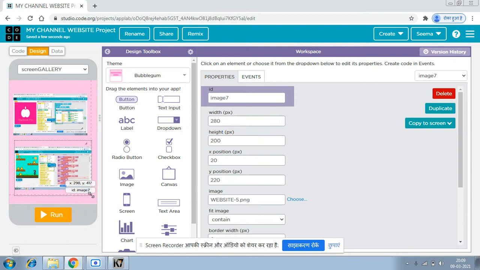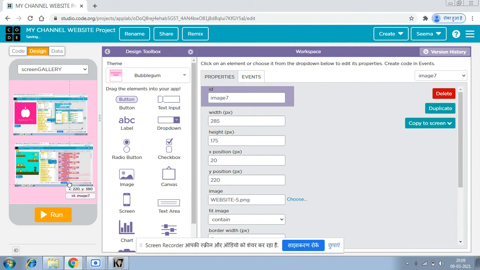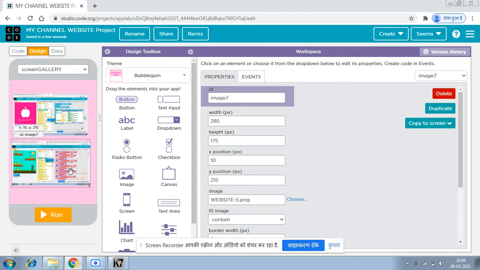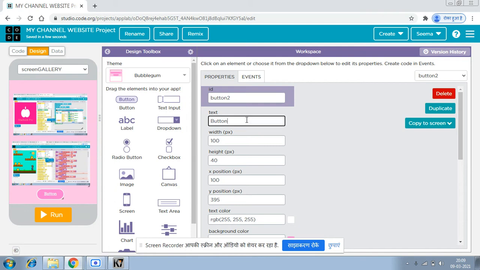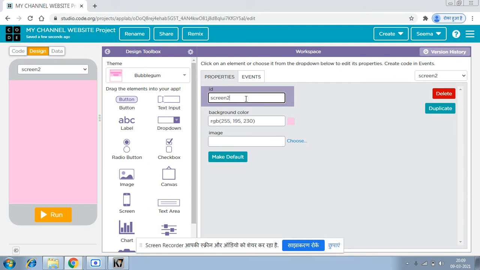For now, I'm also putting here a button for next. Okay, so the next button, and after that, the new screen, screen gallery 2.